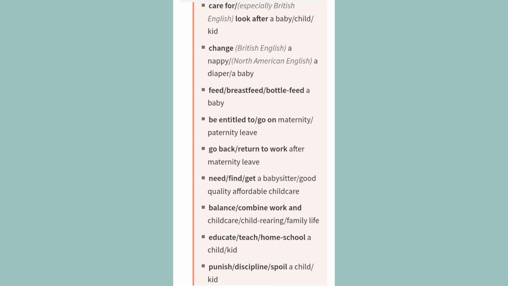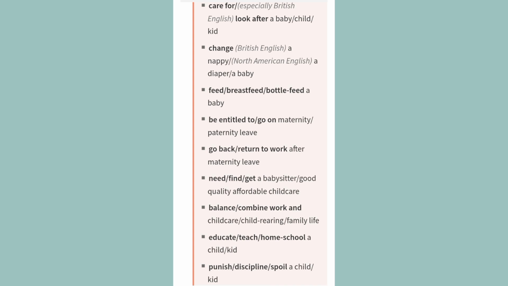Be entitled to, go on maternity, paternity leave. Go back, return to work after maternity leave. Need, find, get a babysitter, good quality affordable childcare. Balance, combine work and childcare, child rearing, family life.